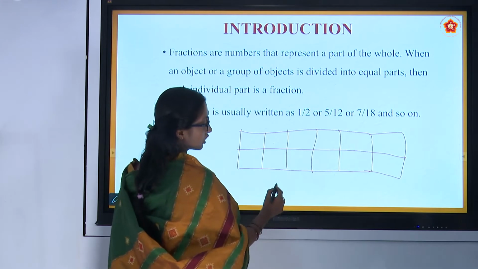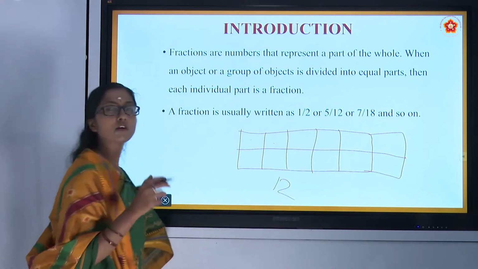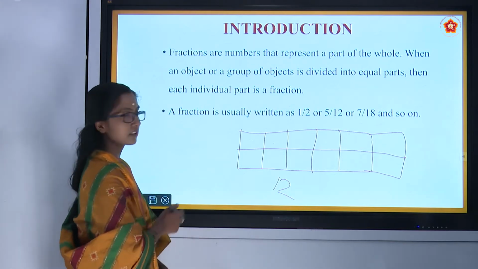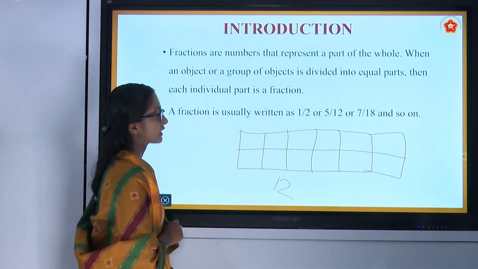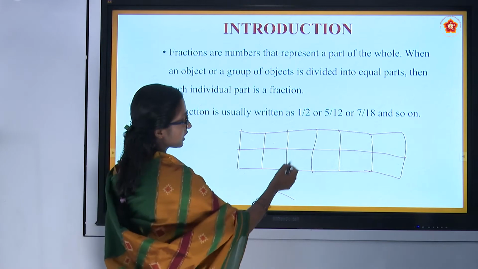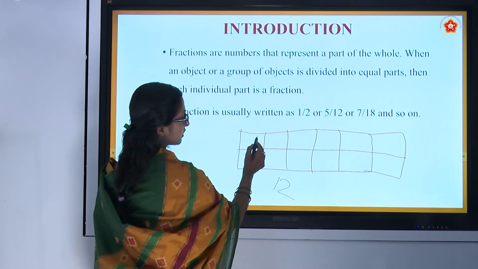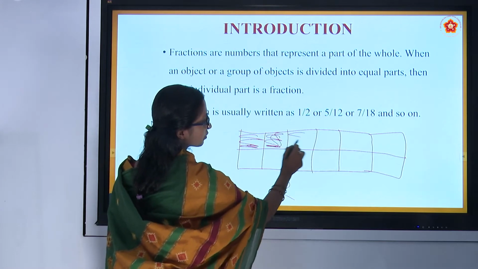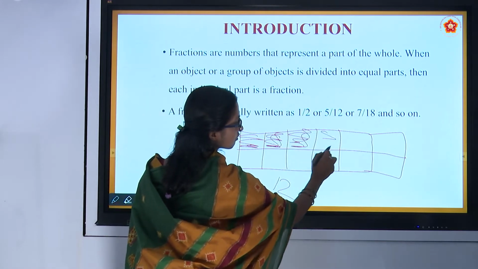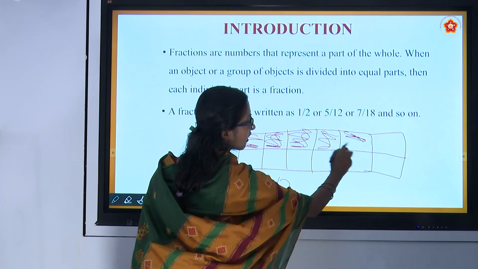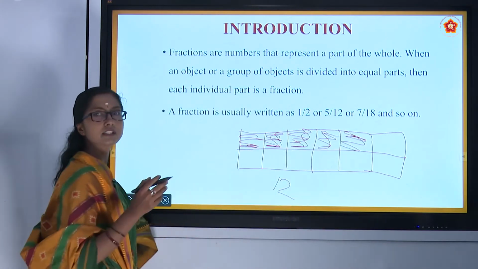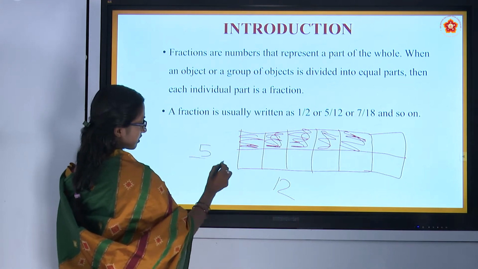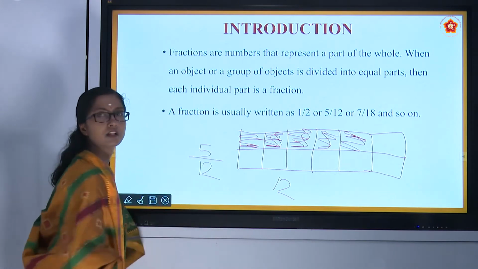There are 12 pieces of chocolate. Not only chocolate, maybe anything you can take. Just for example, I am taking it as chocolate. 12 is the whole. Think you have consumed 5 pieces of it. 1, 2, 3, 4 and 5. So 5 pieces you have consumed. Then we can write it as 5 by 12.